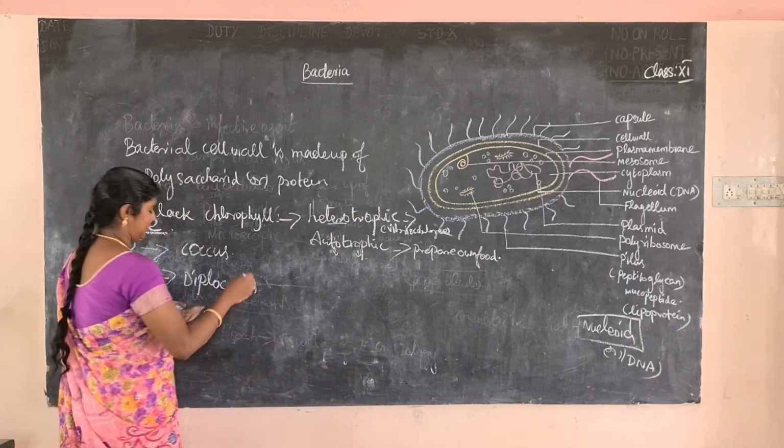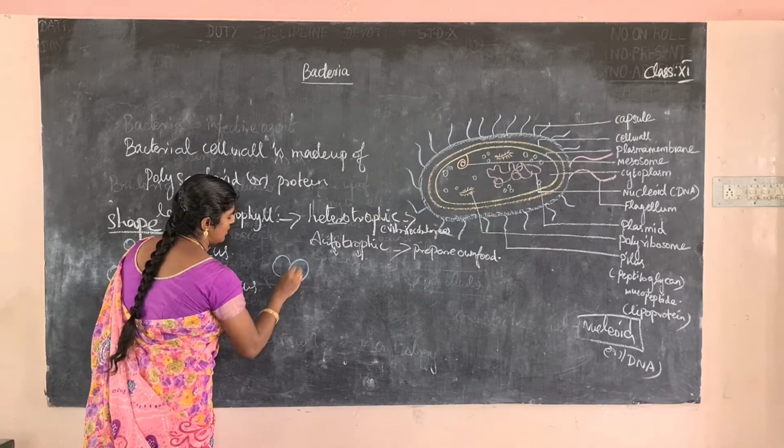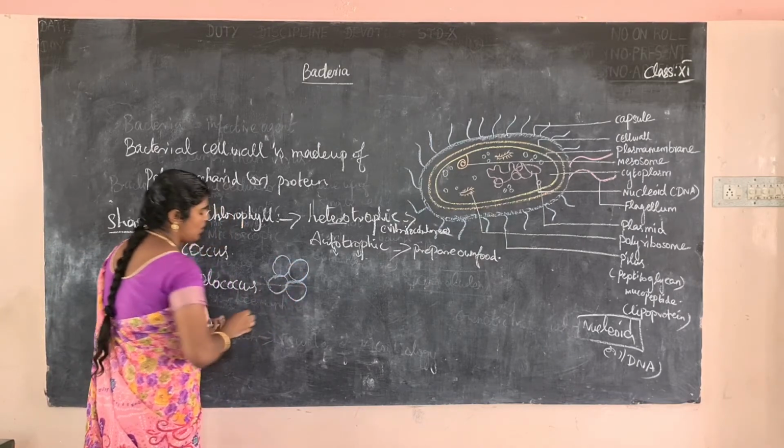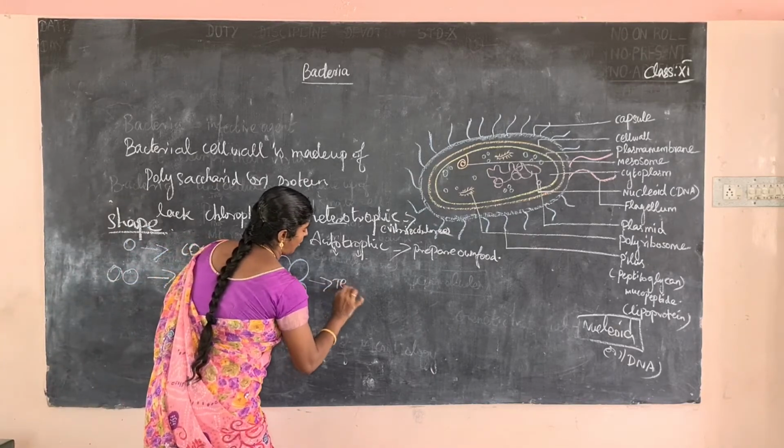Next shape is Tetracoccus. Four round cells are present. What is the meaning of tetra? Tetra means four. So, Tetracoccus.